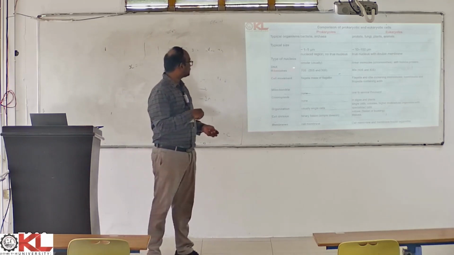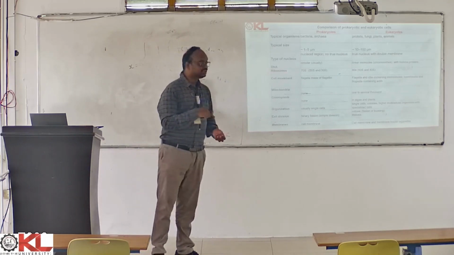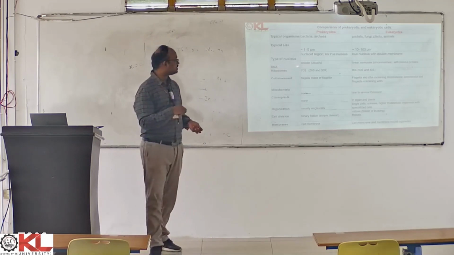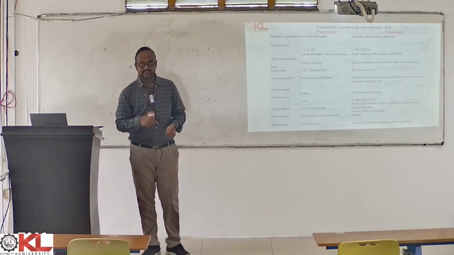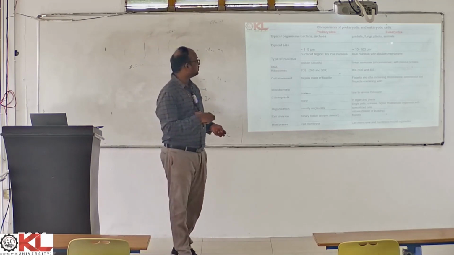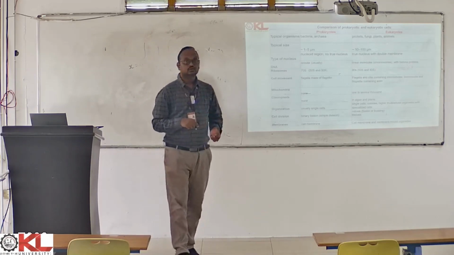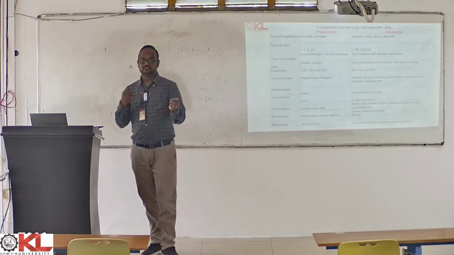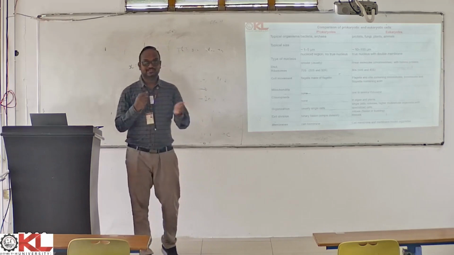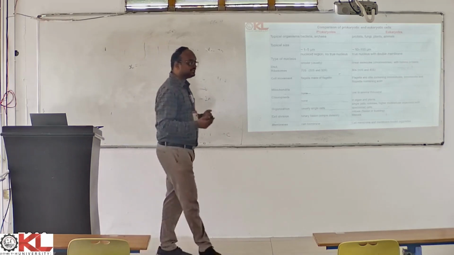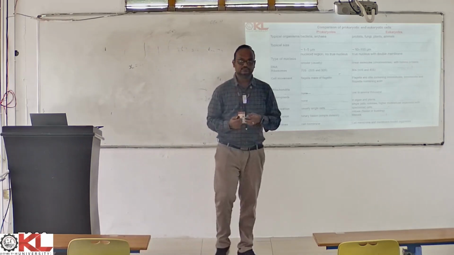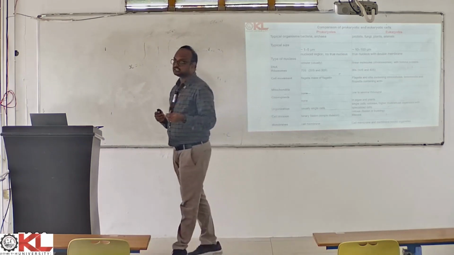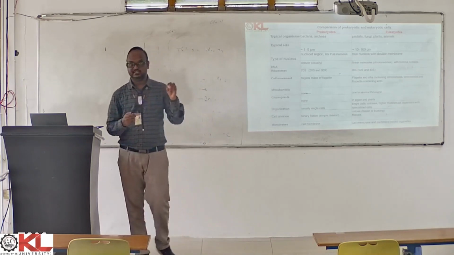The next major difference is in the DNA. In prokaryotic organisms, you have a circular DNA, whereas in eukaryotes, you have a linear DNA, which is wrapped around by specialized proteins called histone proteins, right? Histones are the proteins which have high affinity for DNA.